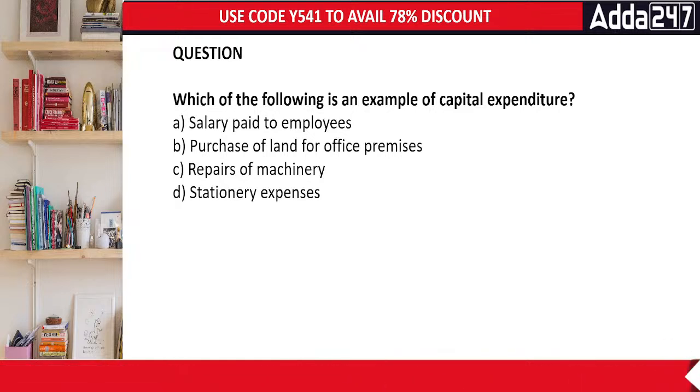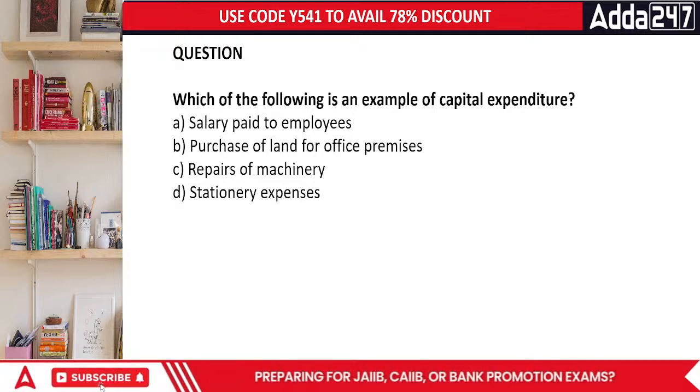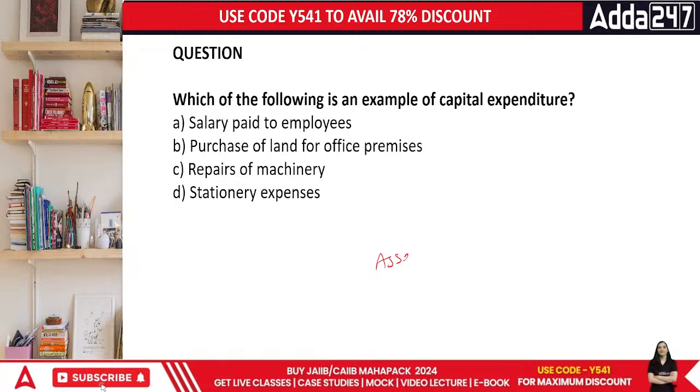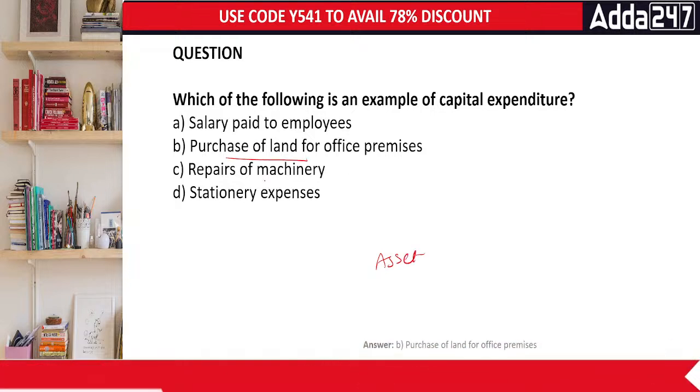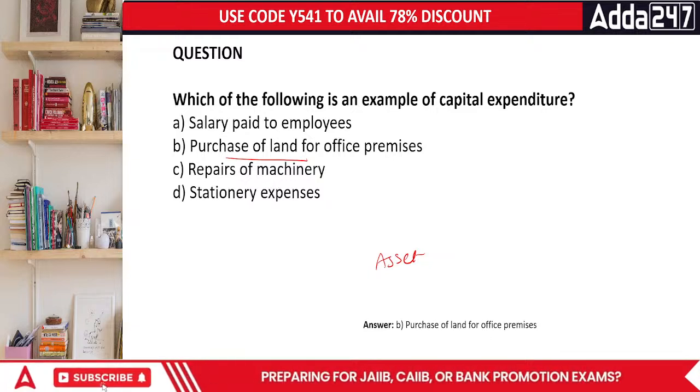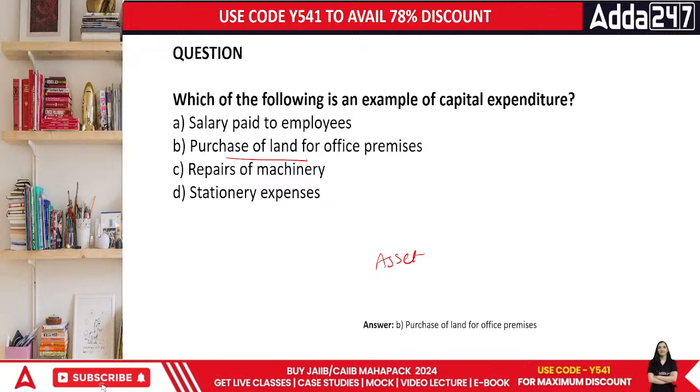Done, everybody? So in this case, capital expenditure means the expenditure that you're doing for a specific asset. And which particular asset did you buy? In this case, it's your land. Purchase of land is covered here. So the answer is purchase of land.